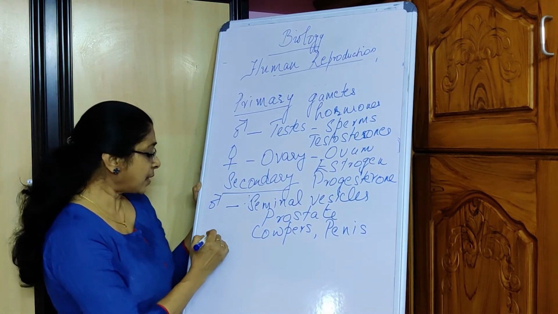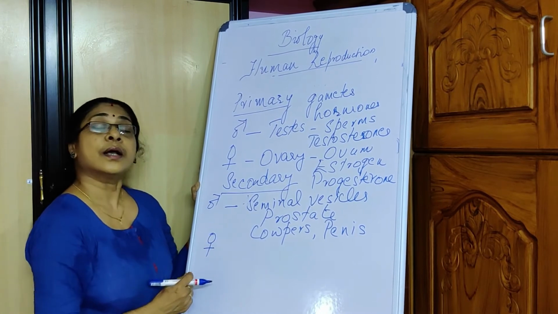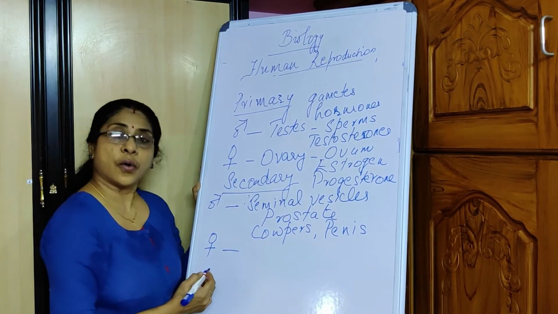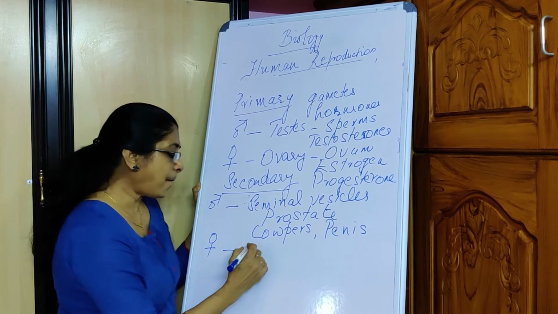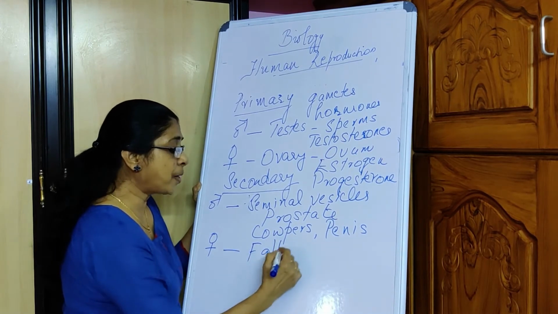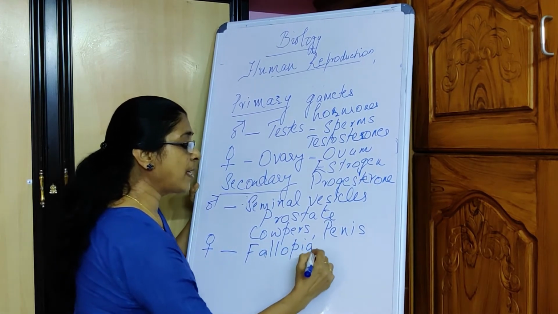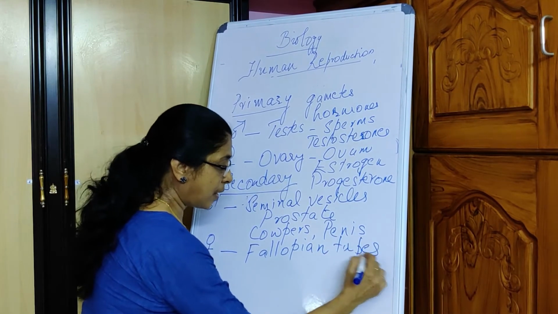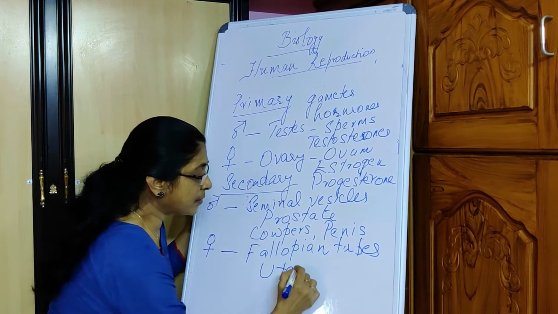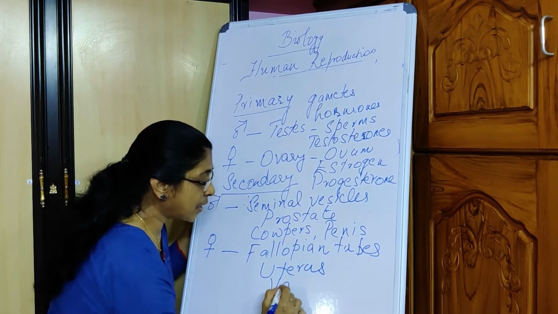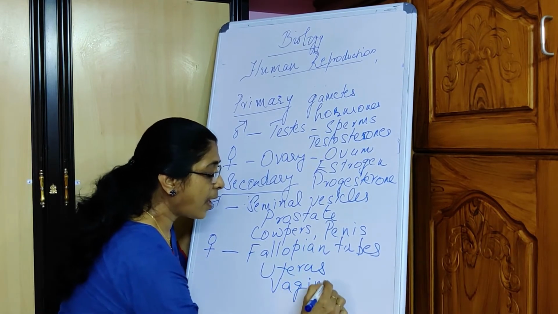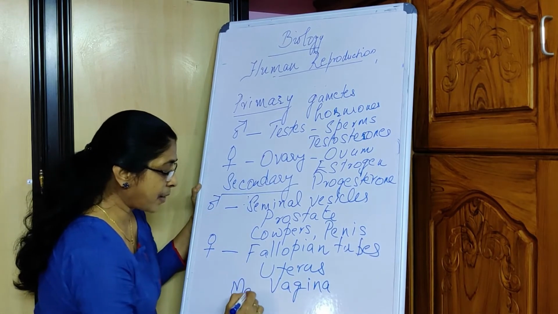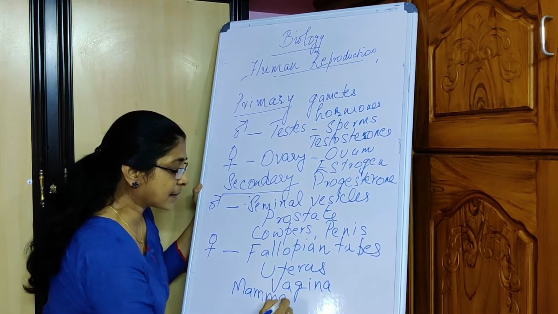Now, as far as the female is concerned, the secondary sex organs involve a pair of fallopian tubes or the oviducts, the uterus, the vagina, as well as a pair of mammary glands.